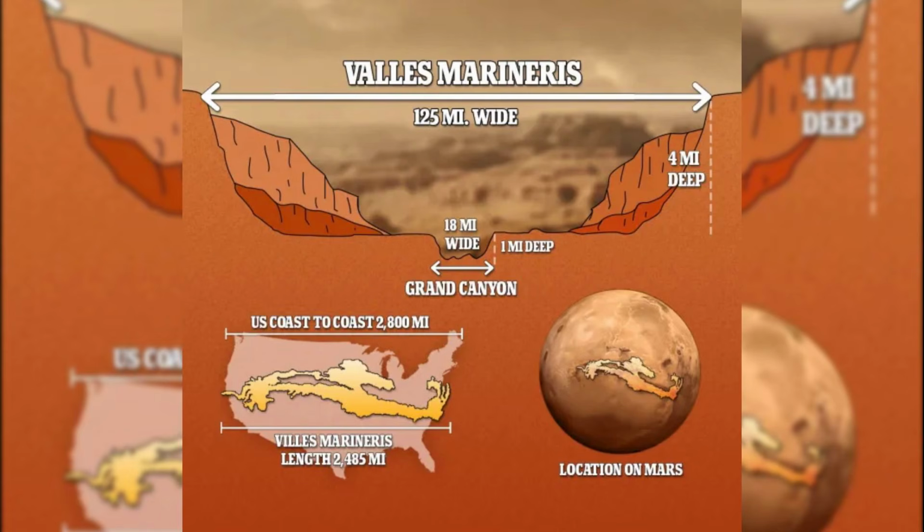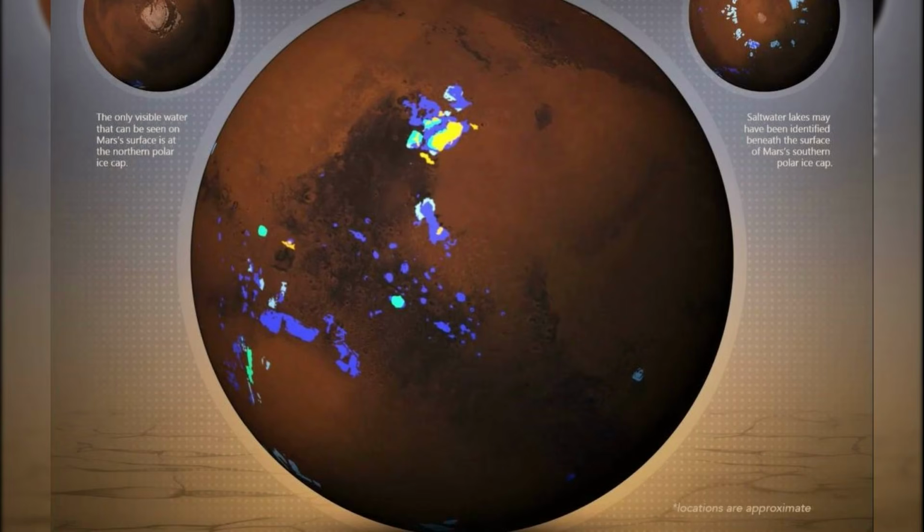Equally impressive is the vast canyon system known as Valles Marineris, which stretches for thousands of kilometers and reaches depths far greater than the Grand Canyon, and its formation is likely tied to large-scale crustal stretching and collapse, possibly influenced by nearby volcanic loading. Across the surface, there are also extensive networks of dried river valleys, delta formations, and sedimentary layers, all of which strongly indicate that liquid water once flowed across the planet, shaping its terrain in ways that are still visible today.